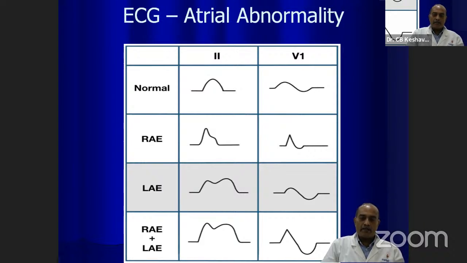In right atrial enlargement, because the initial part of the P wave is contributed to by the activation of the right atrium, you see that there is a tall peaked P wave, and the second part of the P wave is somewhat normal, like in this. So in V1, there is a sharp pointed upstroke and the P wave may be biphasic or it may become isoelectric. So in left atrial enlargement, they can have a pattern like this.